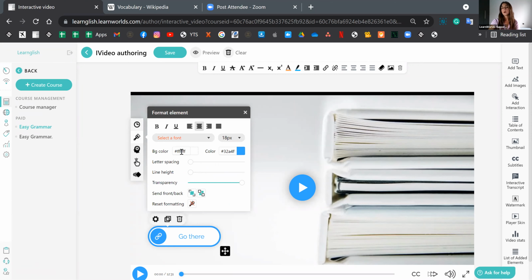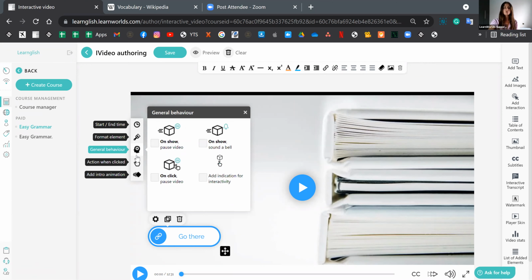Next up, we have more formatting options. So bold, italics, underline. You can select the font size, background color, letter spacing, line height, and so on. So all of these are available from here, or some of them, and most of them are also located on the top bar.